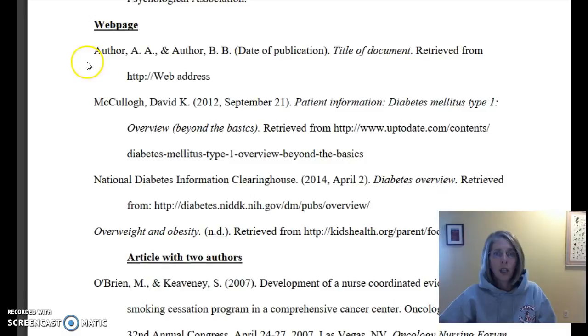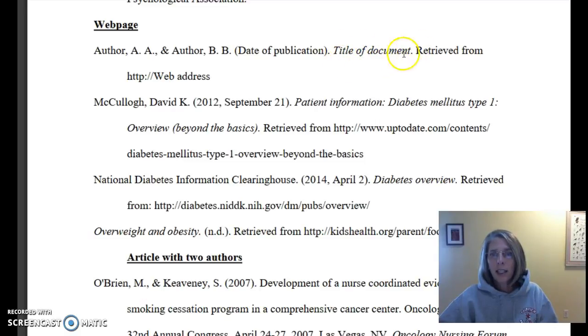So they have a couple of different examples here, starting out with kind of showing you a pretty basic thing: author last name, comma, and then using initials for the first and middle name, and then date of publication, period. Pretty similar to what we use for the book. Next is the title of the document.